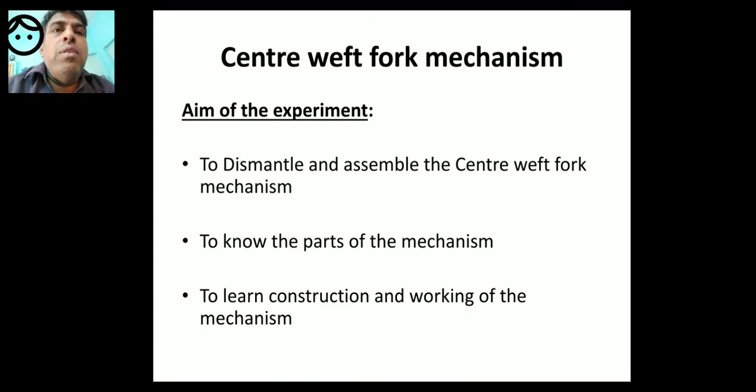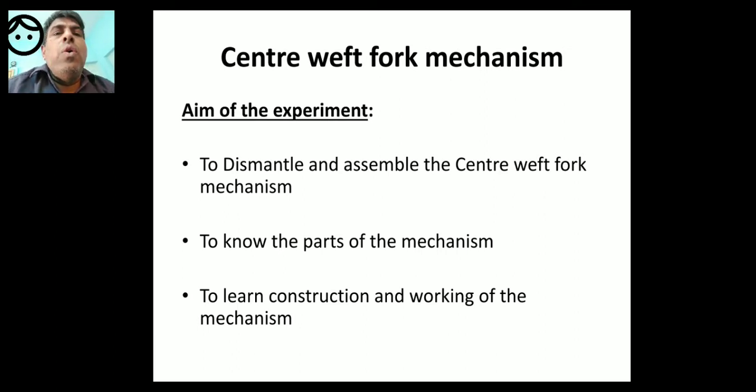First of all, I will tell you about auxiliary mechanisms. Auxiliary mechanisms are the mechanisms which are useful in developing or improving the quality of the fabric.